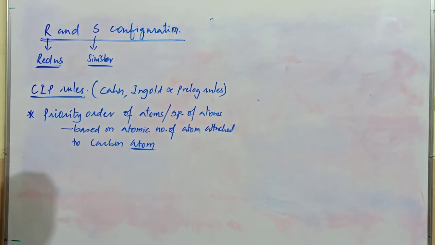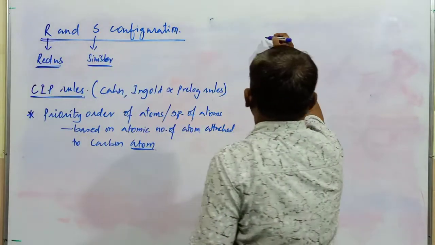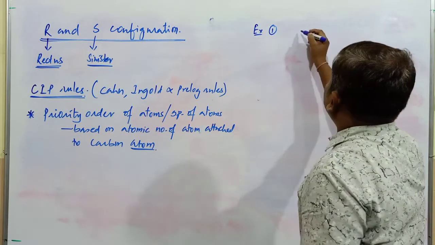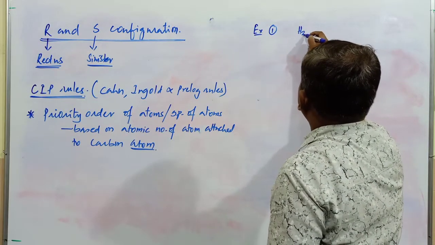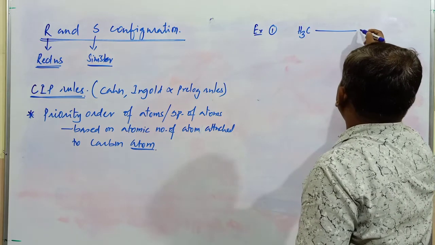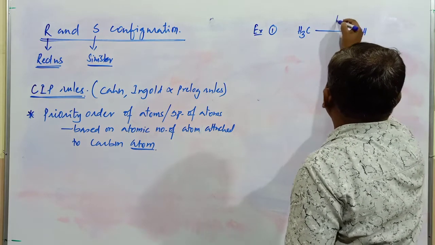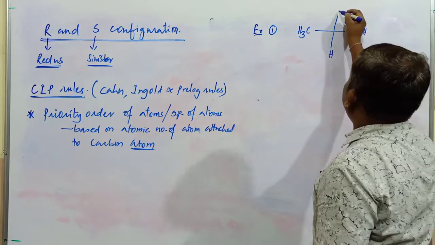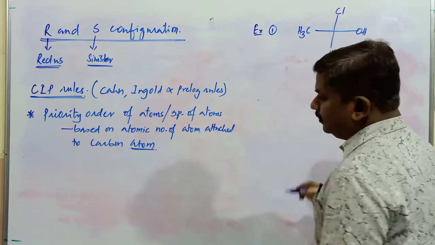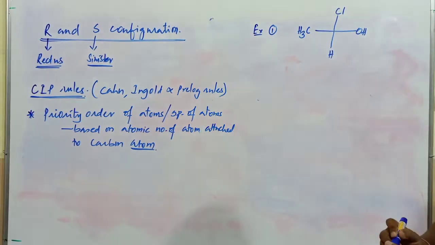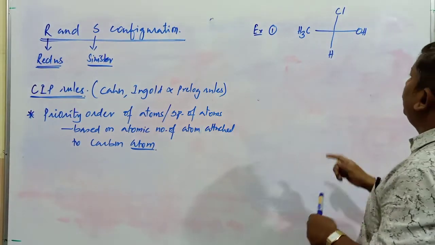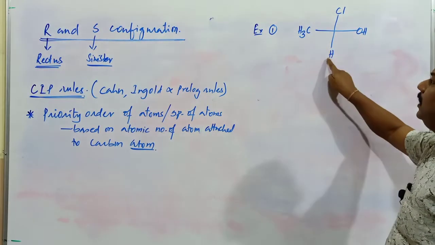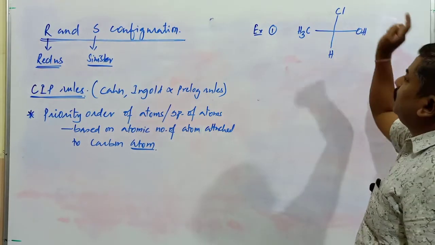Suppose we go with one very simple example. This is CH3, this one is OH, this one is H, and here I will go with another atom, that is Cl. This one is going to be Cl. Now in this molecule, the first atom connected to the asymmetric atom is carbon, here hydrogen, here oxygen, here chlorine.